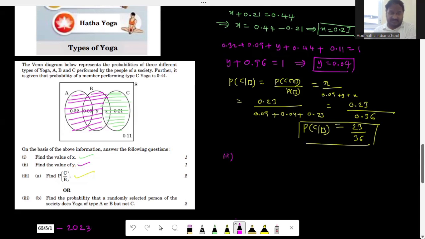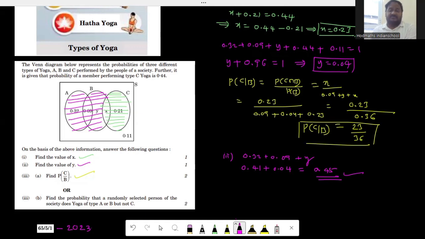A or B but not C is nothing but 0.32 plus 0.09 and then Y. So 0.32 plus 0.09 is equal to 0.41, right? 0.41 plus Y. Y is equal to 0.04, which is equal to how much? 4 plus 1 is equal to 5, and then this is 4. So 0.45 is the probability that a randomly selected person of the society does yoga of type A or B but not C, equal to 0.45.